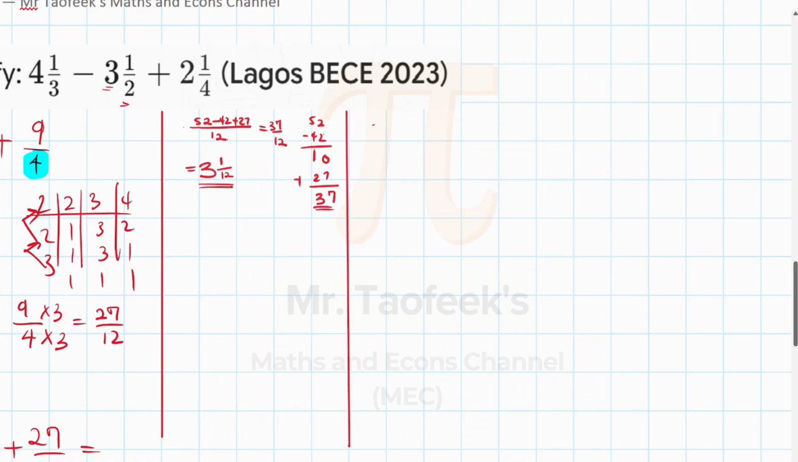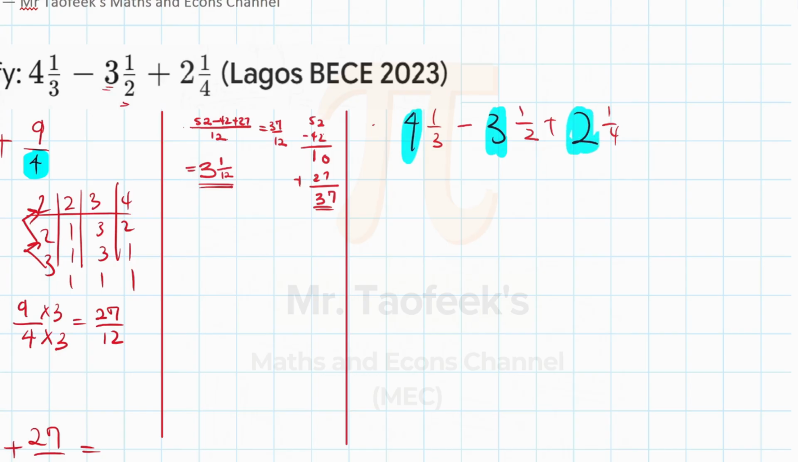So our method 2 is going to be, you see the fractions, which is 4 wholes 1 over 3 minus 3 wholes 1 over 2 plus 2 wholes 1 over 4. What we do is that the numerators will be taken care of first. We focus on the whole numbers, 4 minus 3 plus 2. That's the first thing you do. So 4 minus 3 is 1. 1 plus 2 is 3. So you have your 3 whole number, right?